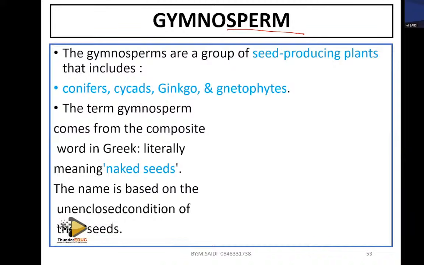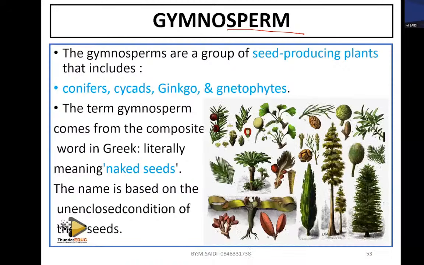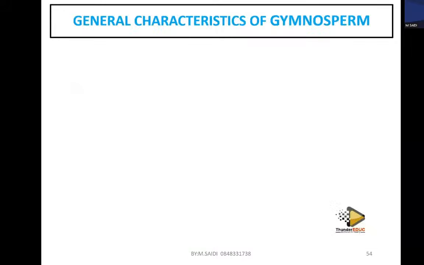Let's see some examples of these gymnosperms. If you look at them, all of them are nuts. I think most of you have seen these. So these are examples of gymnosperms. They have naked seeds.